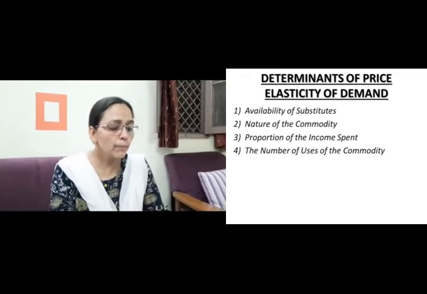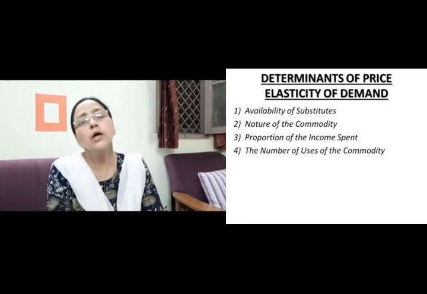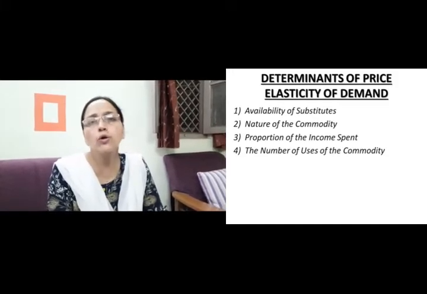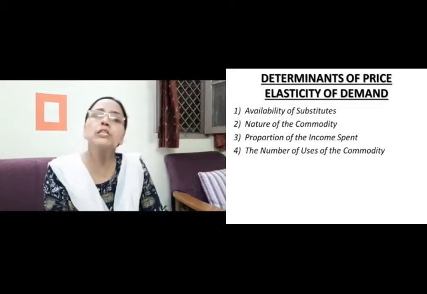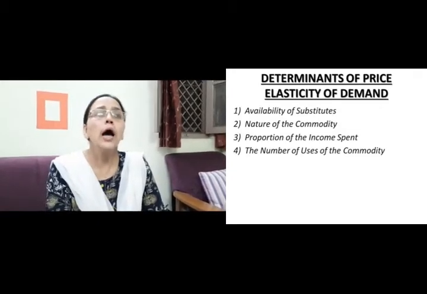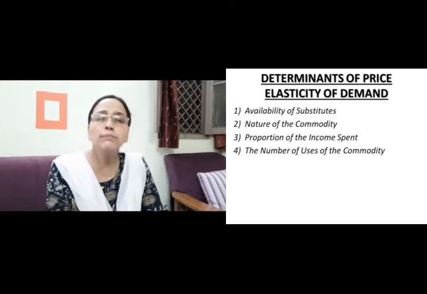Then next is the number of uses of a commodity, that is, if it's a commodity of multiple uses. We have already talked about it. Milk is a commodity of multiple uses. Electricity is a commodity of multiple uses. And steel is a commodity of multiple uses.